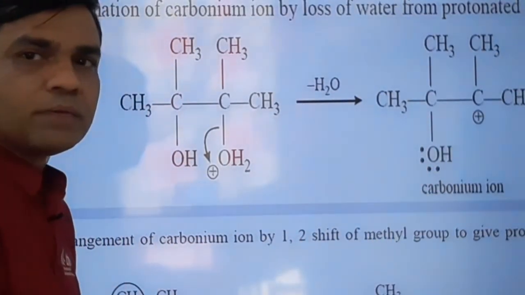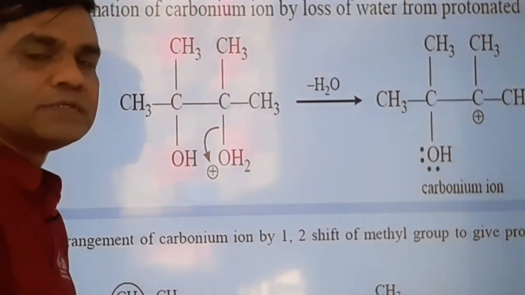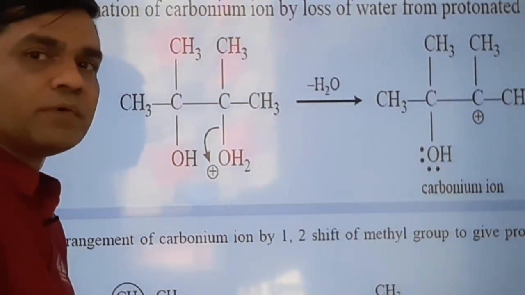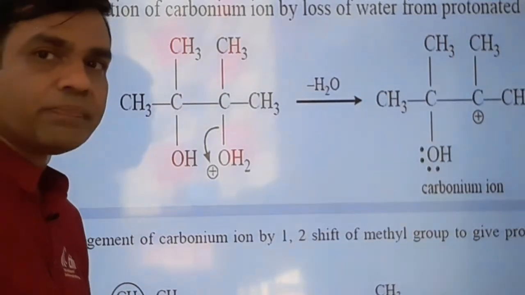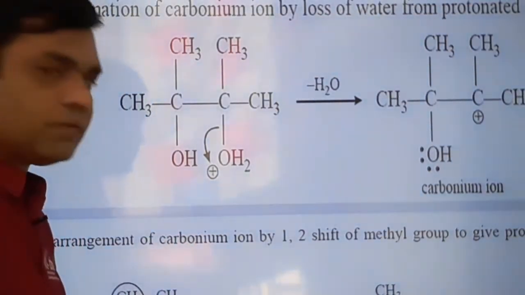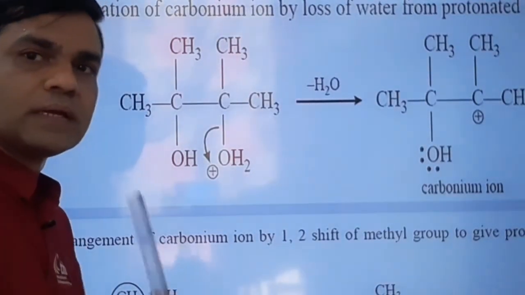What is the octet rule? There should be 8 electrons. So there is a deficiency of 2 electrons. So its demand is of 2 electrons. So it is unstable. It is electrophilic in nature. And obviously what is its demand? Its demand is electron again.